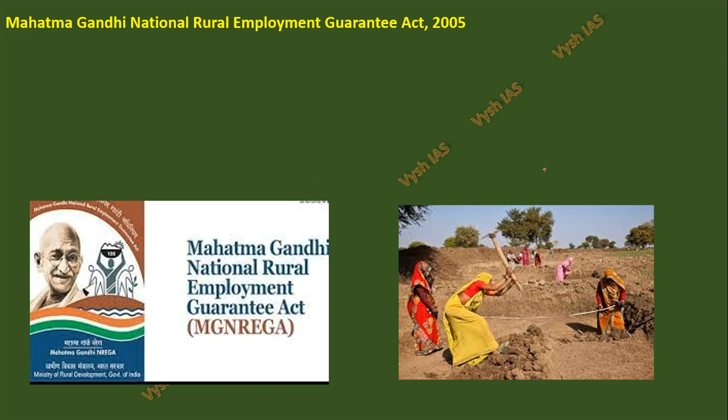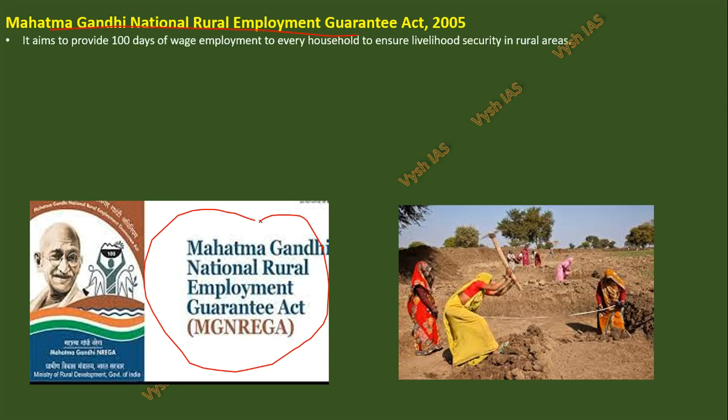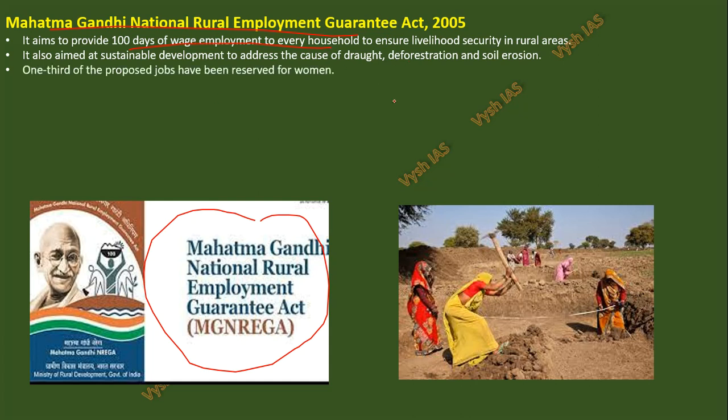Many others they deleted, but MGNREGA, they kept it like that only, and every year the budget allocated for this is increasing. Like 1 lakh crore, this much crore, 30,000 crore, you would have seen in the budget. They are especially announcing this much for MGNREGA, because MGNREGA provides 100 days of wage employment to every household. They don't need any skill, they don't need any degree, they don't need anything. They can come and work in digging wells, or clearing the forest, or soil erosion work, anything at the local level which even women and men, everybody can do.